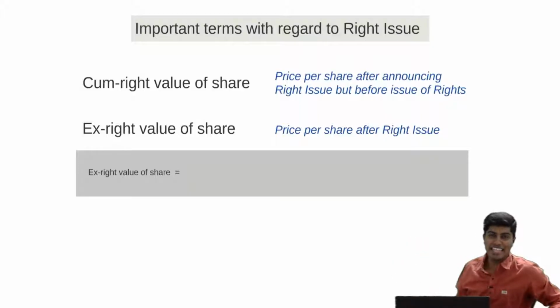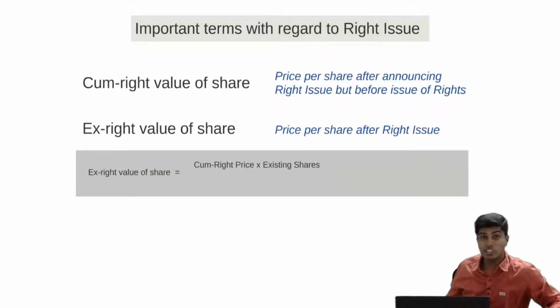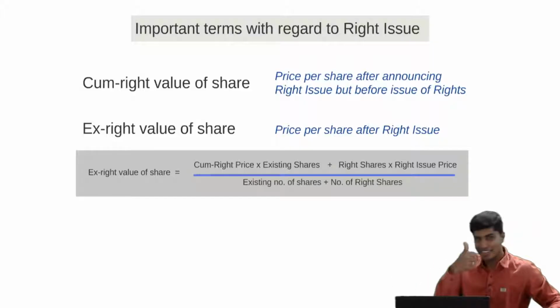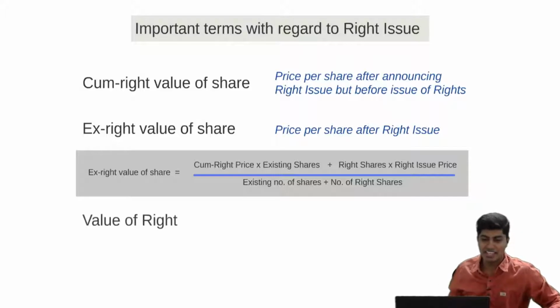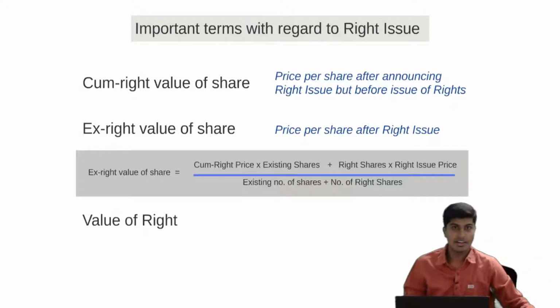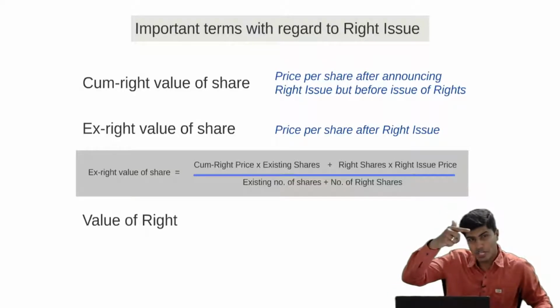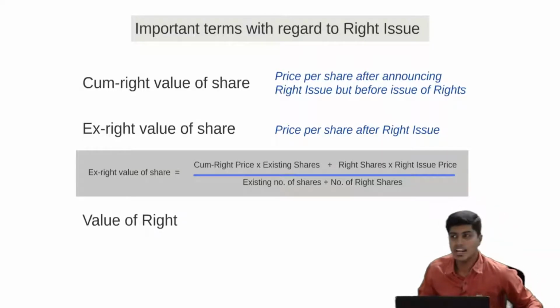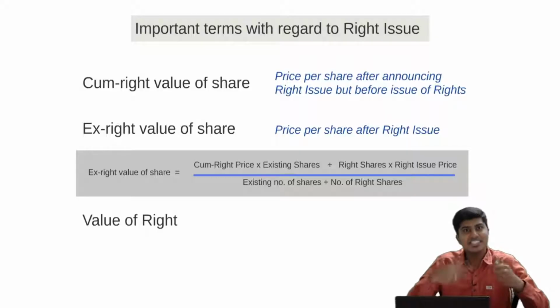So that's how we find the ex-right value, or we also call it the theoretical ex-right value, which is cum-right value per share multiplied by existing shares plus right issue price into right shares, divided by existing shares plus right shares. I hope you all got this. Then we'll take the point called value of right. Value of right is the difference between the ex-right value and the cum-right value. Cum-right value is before the right issue, ex-right value is after the right issue. So the difference is the right.